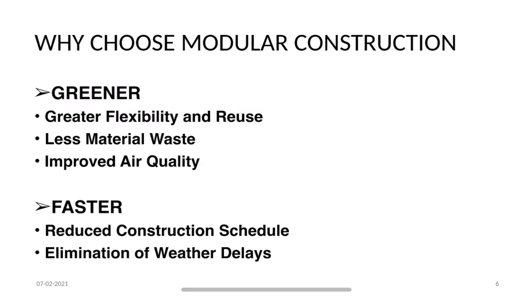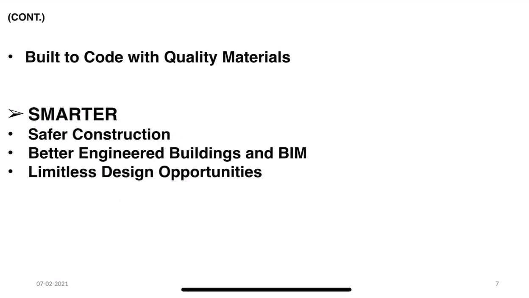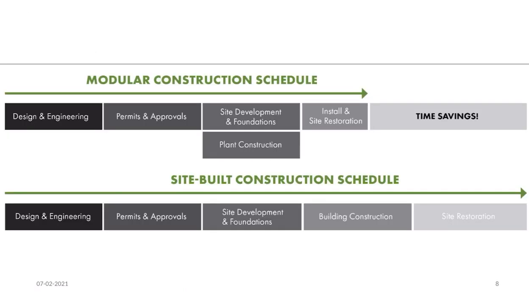In greener, we have greater flexibility and reuse, less material waste, improved quality. In faster, we have reduced construction schedules, elimination of weather delays, built to code with quality materials, and in smarter, we have safer construction, better engineered buildings and BIM, limitless design opportunities.